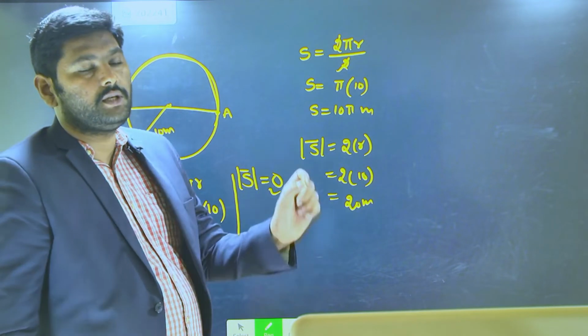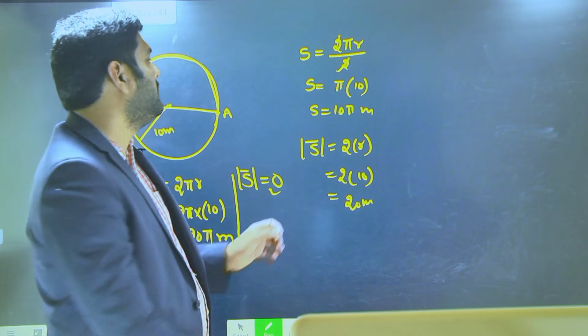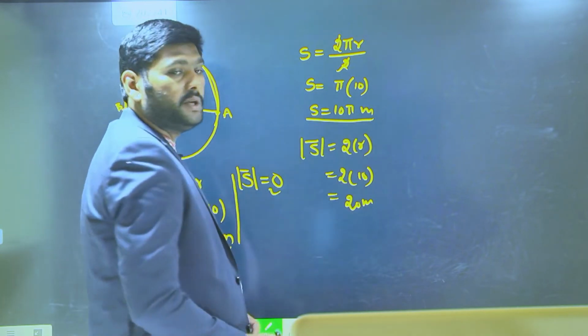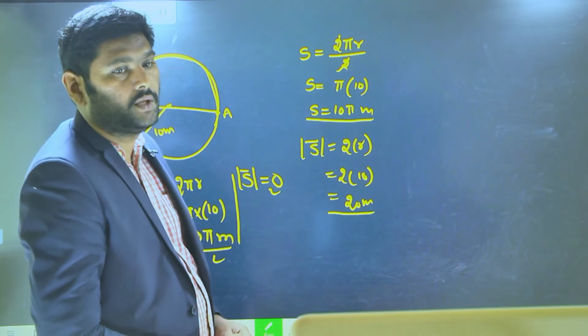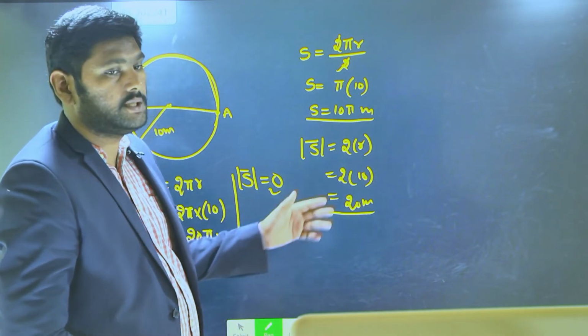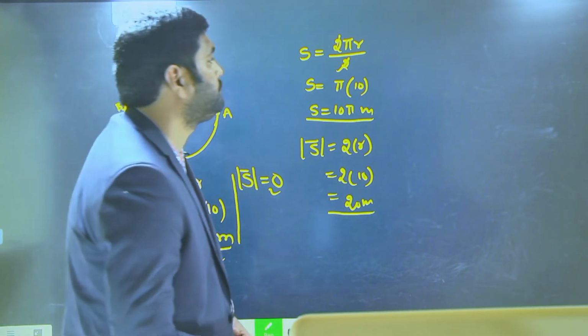When the object covers half a cycle, then distance is going to be 10 pi meters. Then displacement is going to be 25 meters. That is how we can explain distance and displacement. Next, let's go for another example.